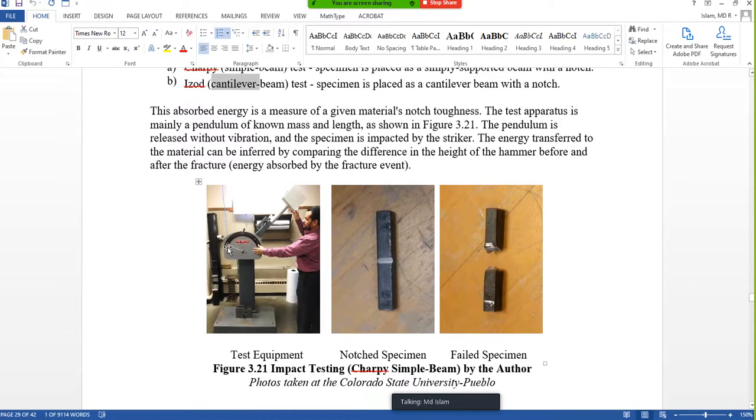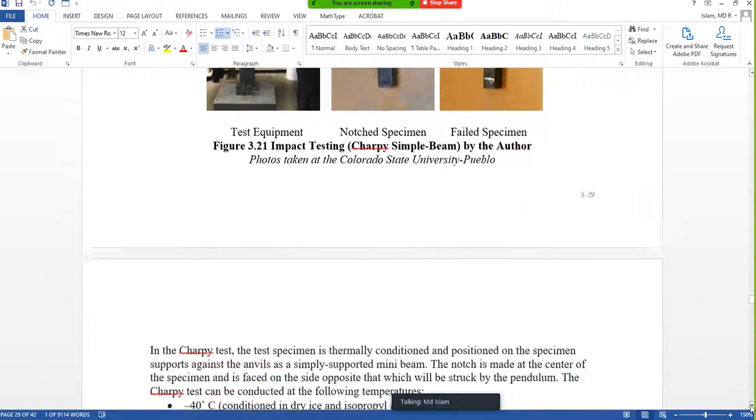This scale is placed at a high value, say 0 to 100. After I let it fall, it will come here, break the sample, then go up. Then this pointer will come from here to here. Whatever it reads, that is the energy this material took. So that is the test, and we will do this test. This hammer, I forgot the weight, but it is heavy, roughly 50-60 pounds. ASTM has its own specification for what to do.